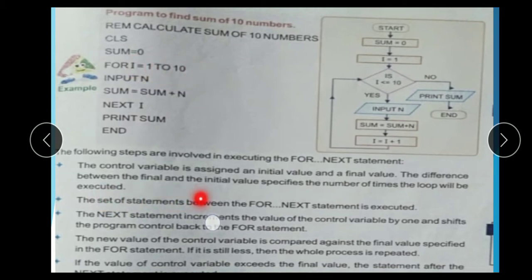The set of statements between for and next statement is executed. The next statement increases the value of the control variable. Here the value of I increases one by one: first 1, then second, third, fourth, and your loop moves 1 to 10 times. The new value of the control variable is compared against the final value, and then it moves again to the input. When you follow this process, your sum adds the 10 numbers.